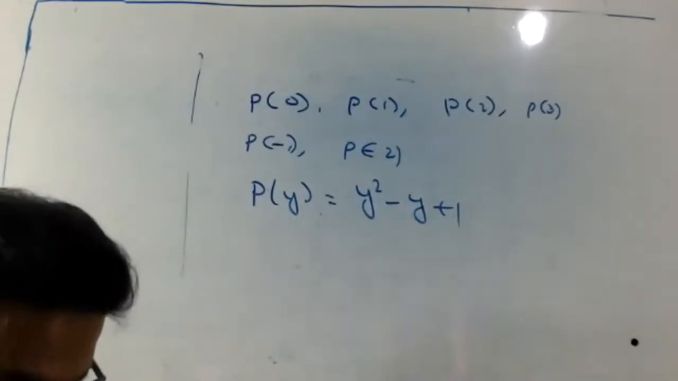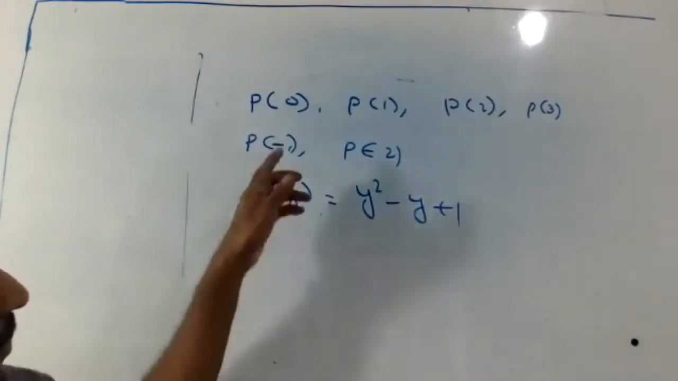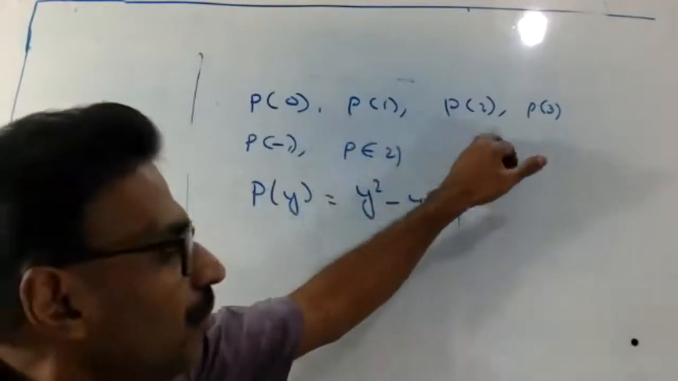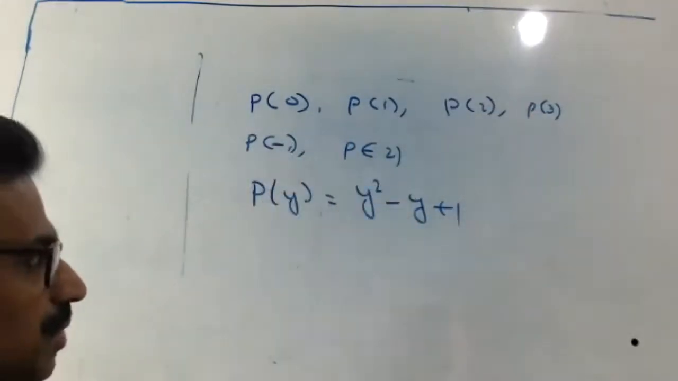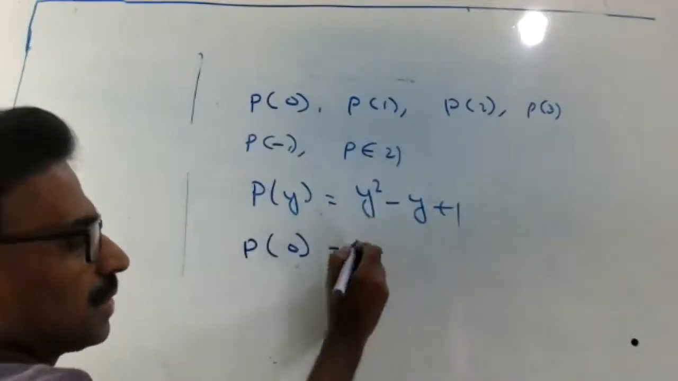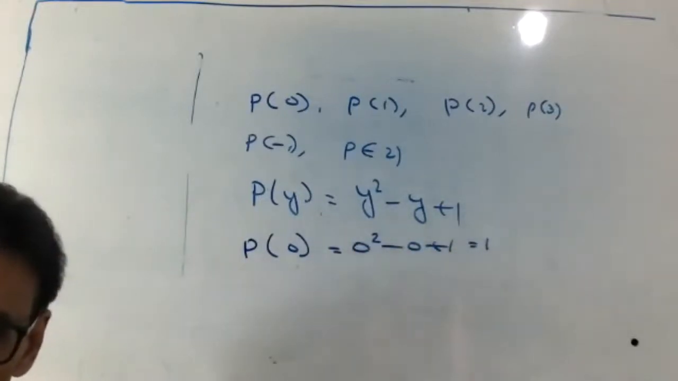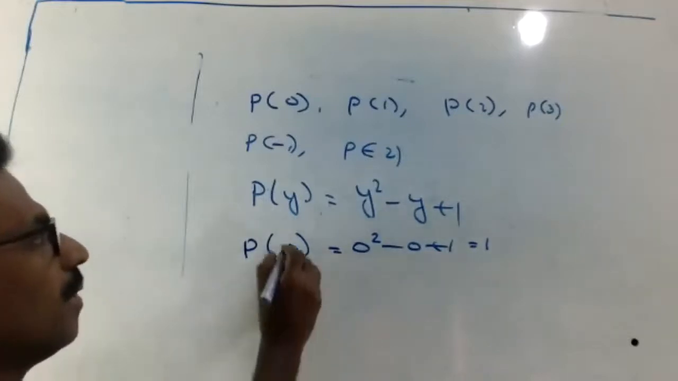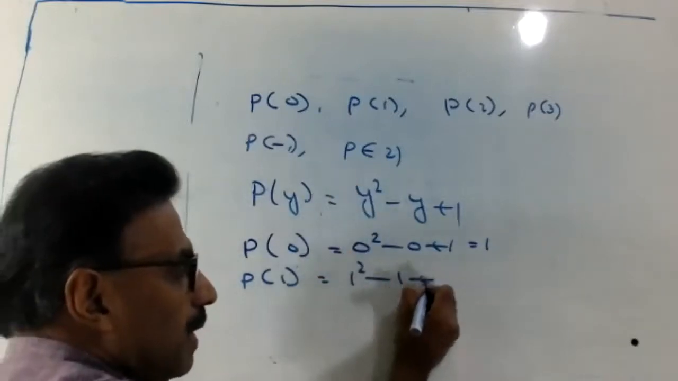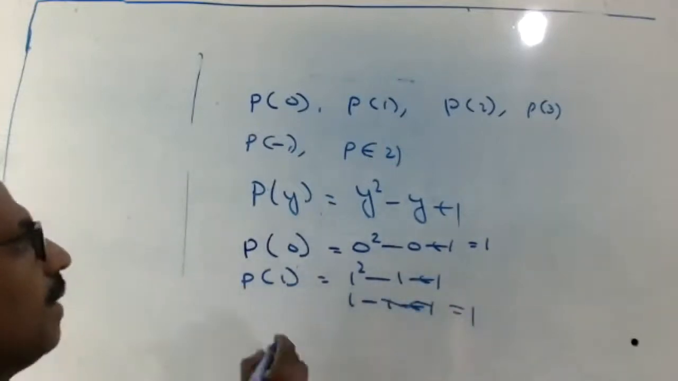Okay, look here, those who missed this part. You have to find P of 0, P of 1, P of 2, P of 3, P of minus 1, P of minus 2. It's very simple. First, P of 0. Just replace y: 0 square minus 0 plus 1. Answer is 1. Simple. Then P of 1: 1 square minus 1 plus 1. Minus 1 plus 1 cancel. Answer is 1.